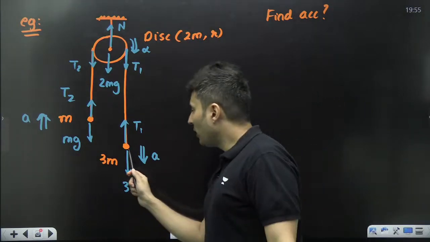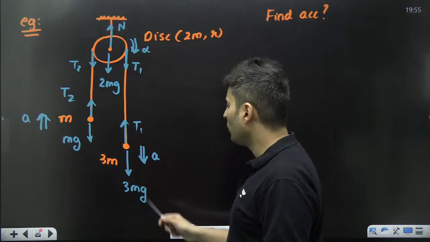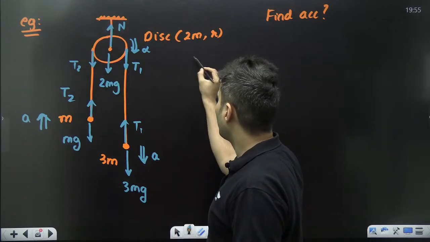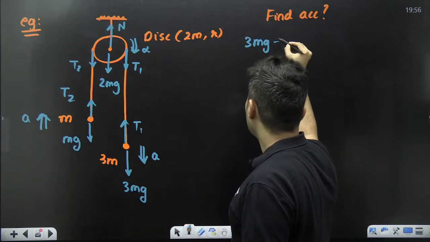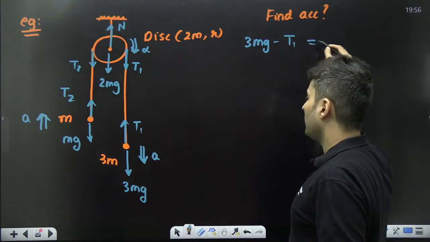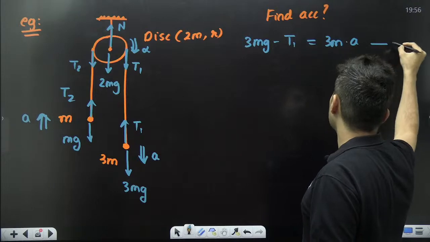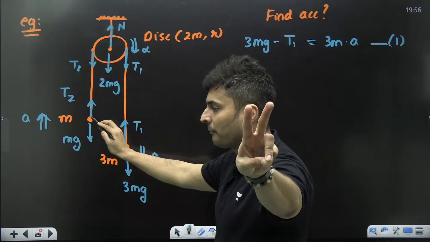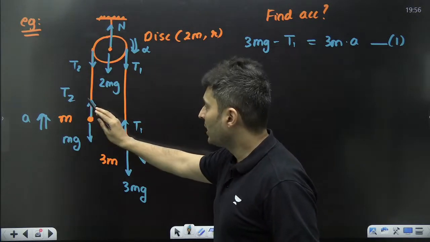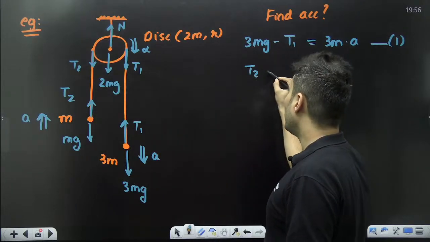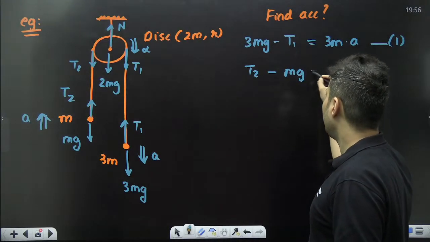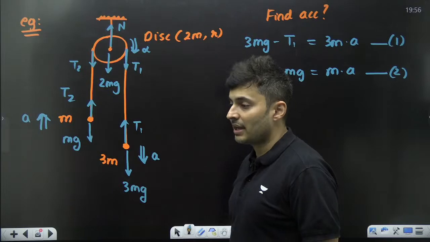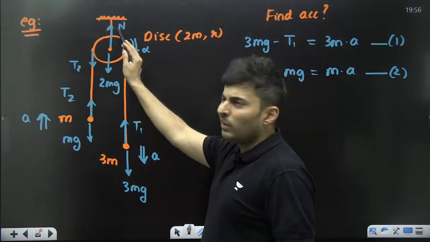How will it look for this guy, the 3m guy? This is the bigger force, this is the smaller force, because it is going down. So bigger force, which is 3mg, minus smaller force, which is T1, is equal to mass into acceleration. This is equation number 1. Equation 2 for this guy, small m, which is going up: big force T2 minus small force mg will be m into a. Equation number 2.